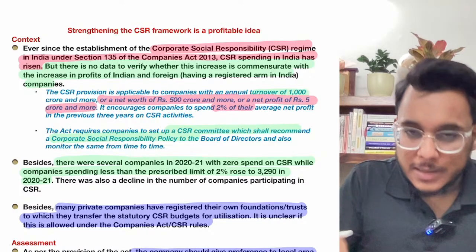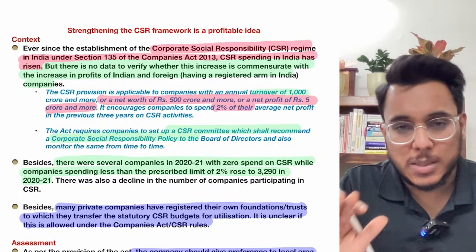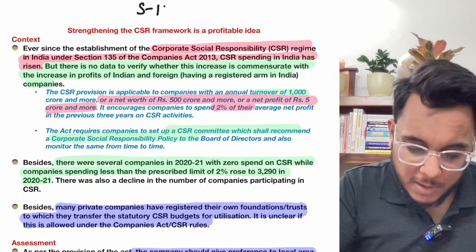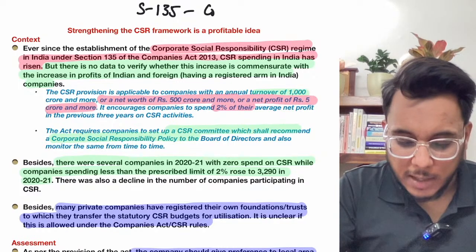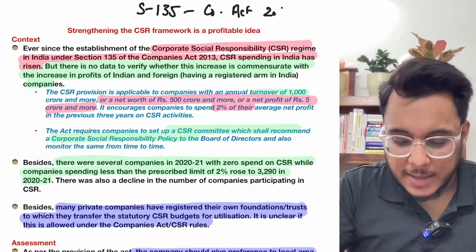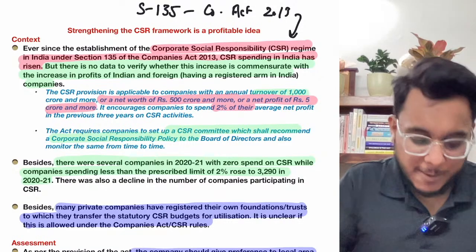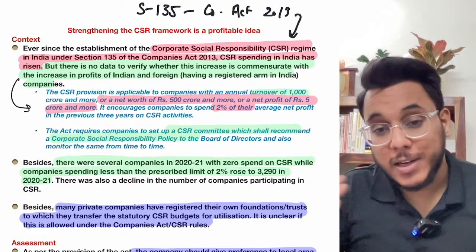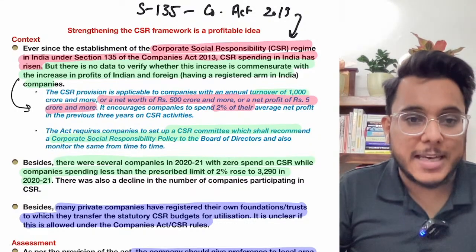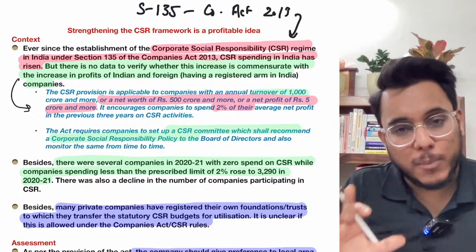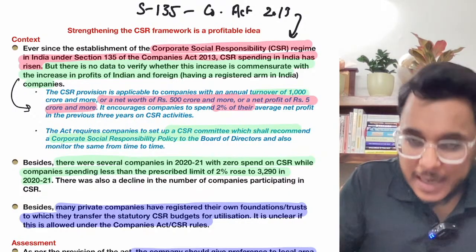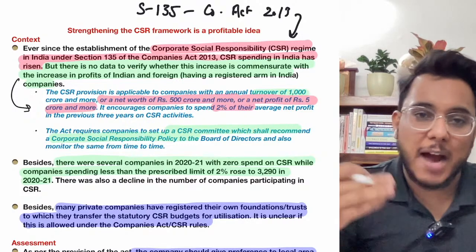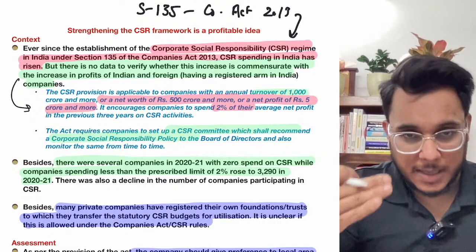Now in India, the provisions of corporate social responsibility have been listed in the Companies Act. There is section number 135 of the Companies Act 2013, and under this section 135 the CSR provisions have been provided. First of all, what amount of CSR will be paid, and which company will be eligible for CSR? As per the provisions of the Companies Act, there are three conditions. If any one condition is fulfilled by a corporate, they have to pay some of their profit as CSR.